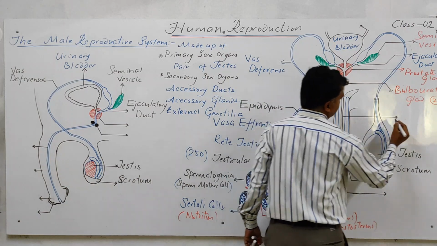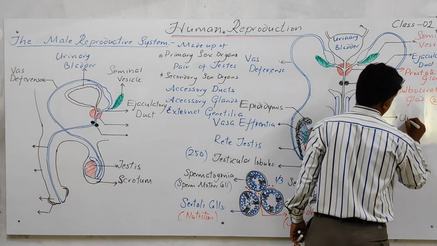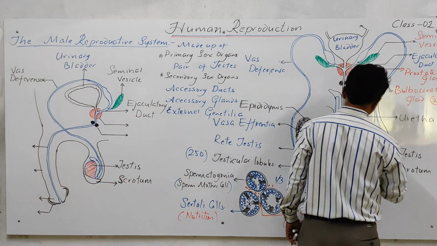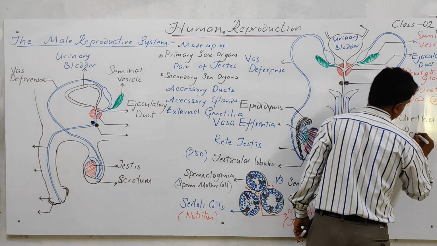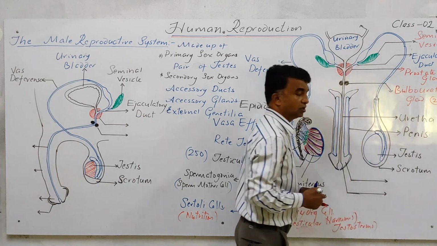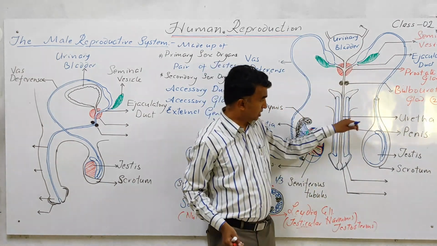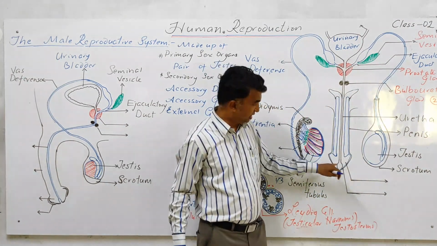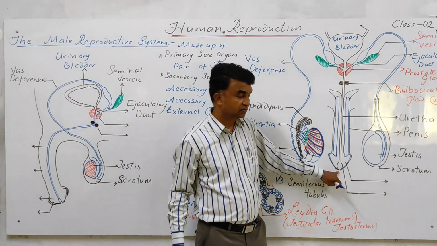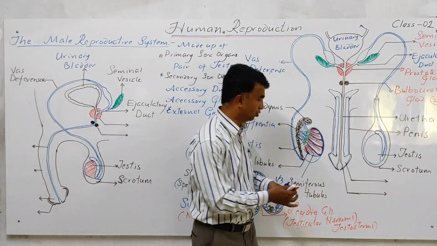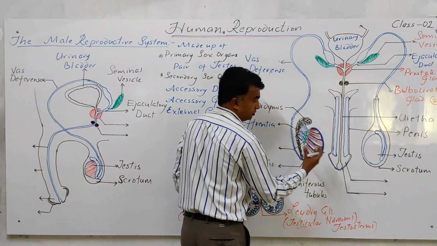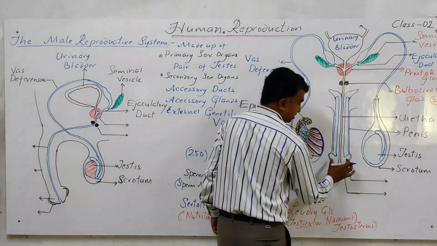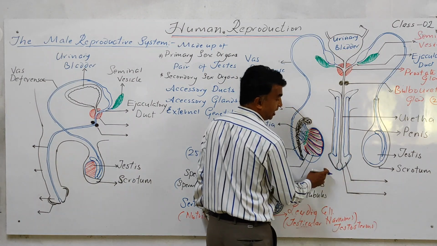So this is the urethra, and this muscular part is called the penis. The urethra passes through the penis. The end of the urethra, the opening of the urethra, is called the urethral meatus. At this junction, the penis is a little bit dilated.